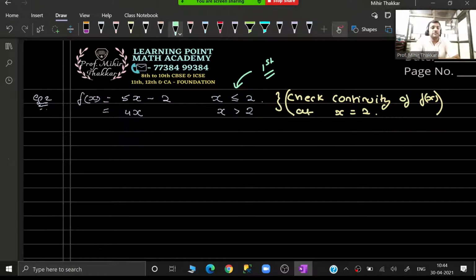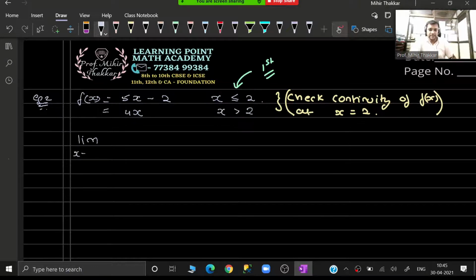So as per your first definition, I will have to find out the 3 things. Guys, just keep the formula page open in front of you and see how I am applying that over here. I have to find out 3 things: the left hand limit, the right hand limit, and the value of f of a.